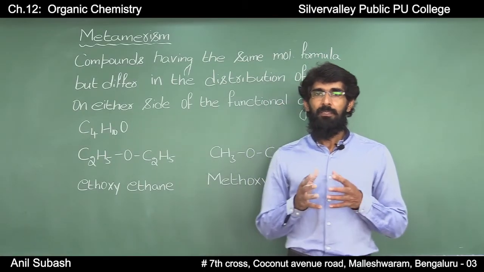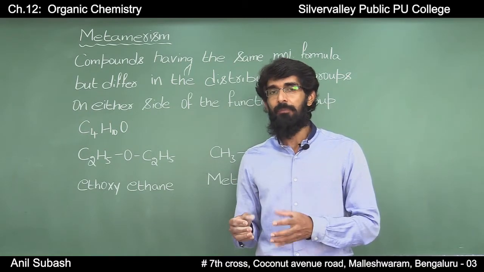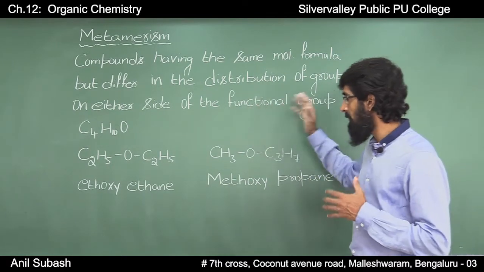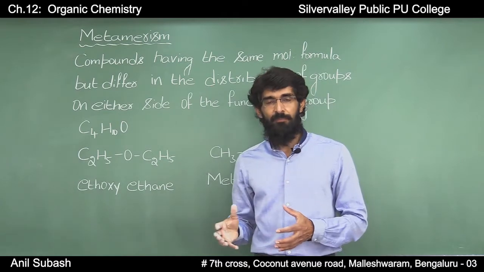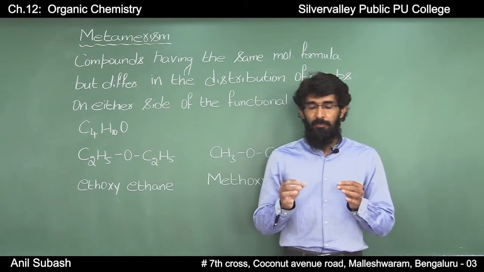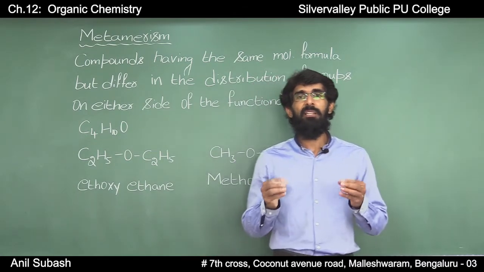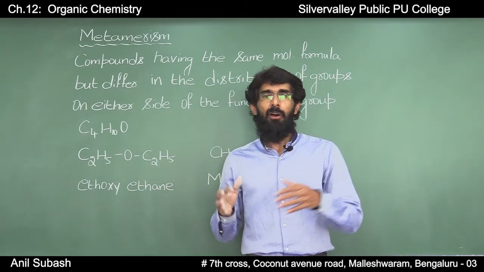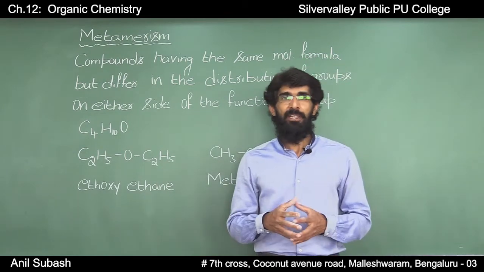Metamerism. The compounds having the same molecular formula but differing in the distribution of groups on either side of the functional group are known as metamers, and the phenomenon is known as metamerism. This type of isomerism exists in compounds having non-terminal functional groups, and the groups that are present on either side of the functional group will be different.